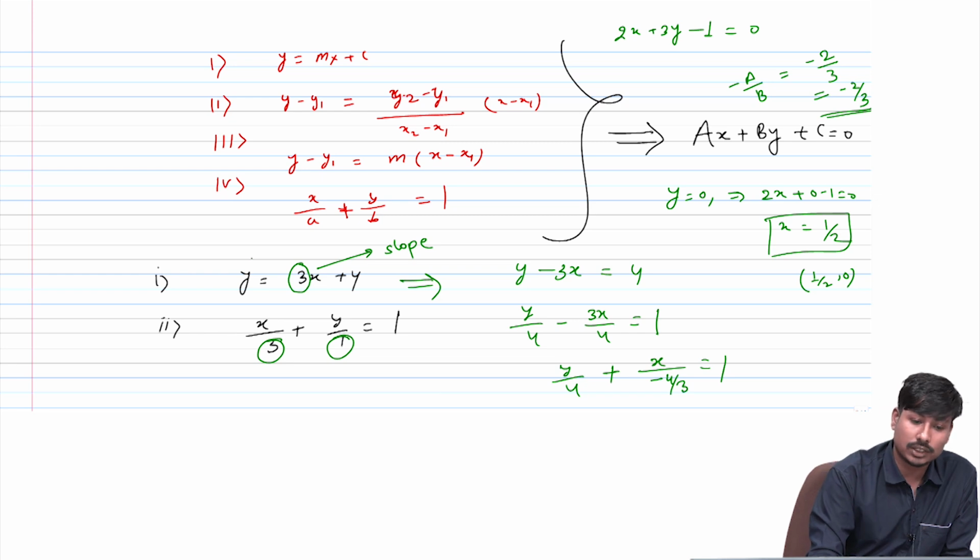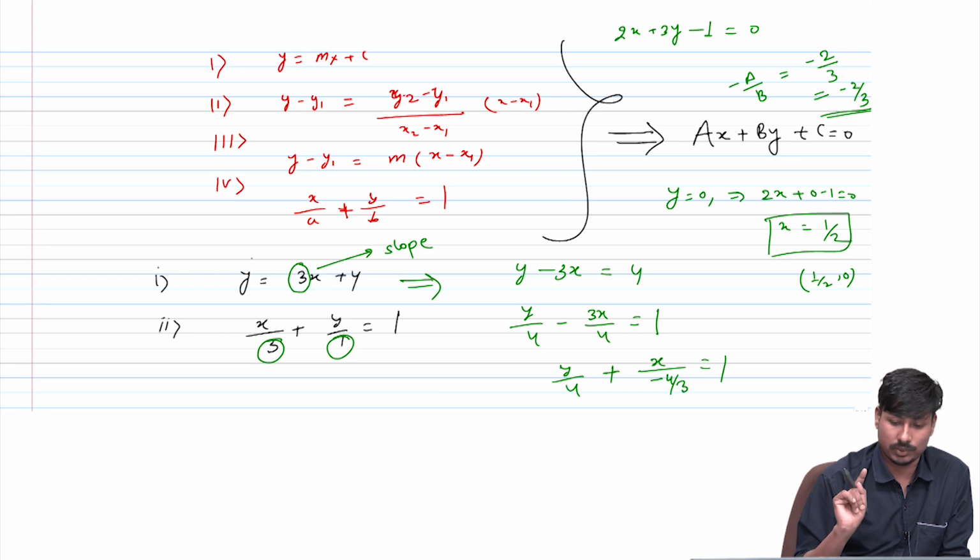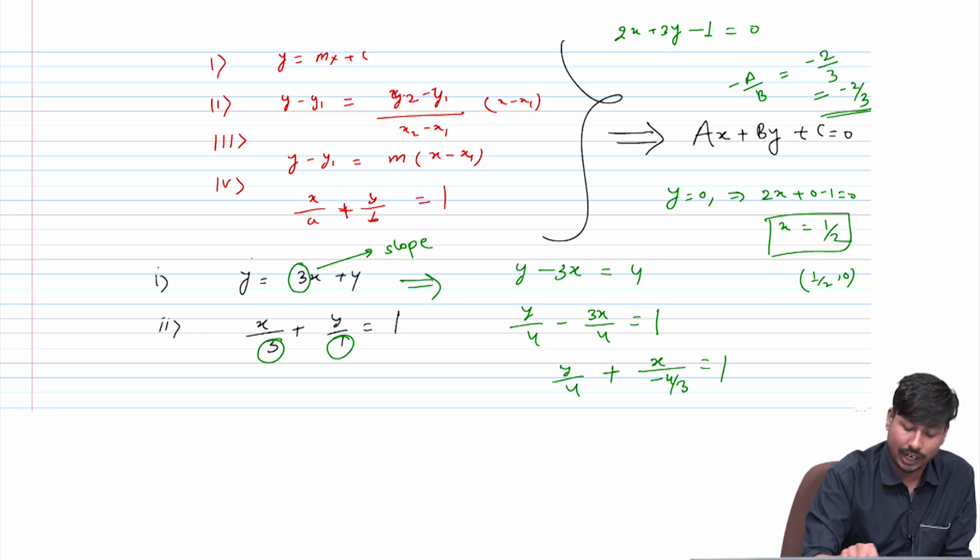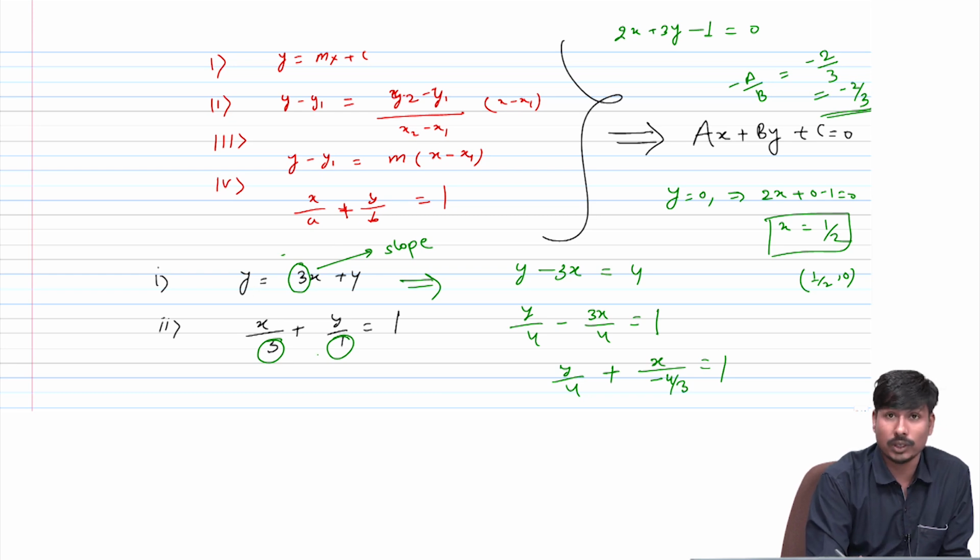Yes, I can calculate, but I have to at least convert these two forms into any one form. Either I will have to convert this slope intercept form into intercept form, or I will have to convert this intercept form into slope intercept form. Okay, so somehow I will have to come up with a similarity.